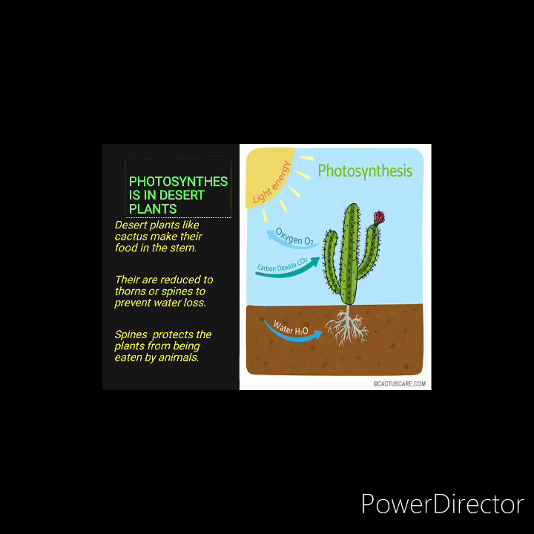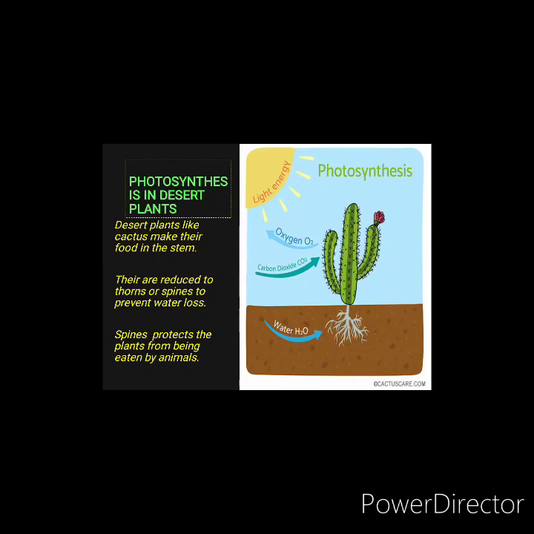Now let us learn how photosynthesis occurs in desert plants. So desert plants like cactus make their food in the stem, because their leaves are reduced to thorns or spines, so they prepare their food in their green fleshy stem. Their leaves are reduced to thorns or spines because they have to prevent water loss.